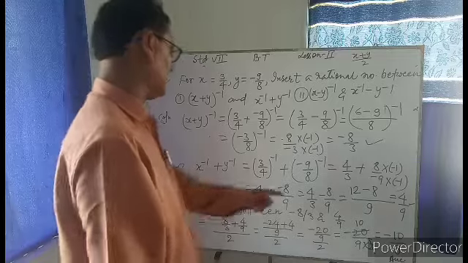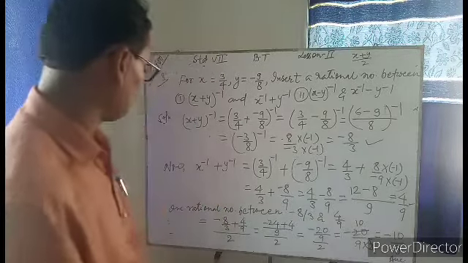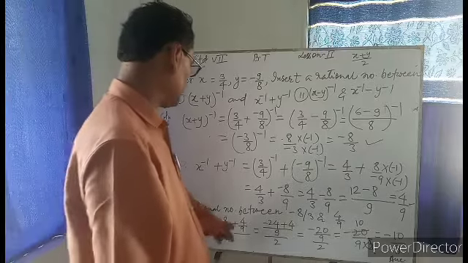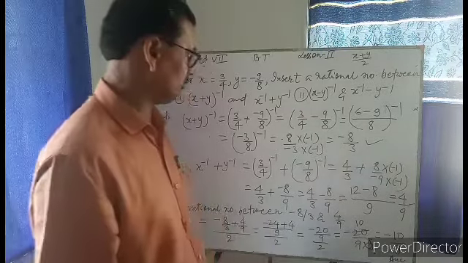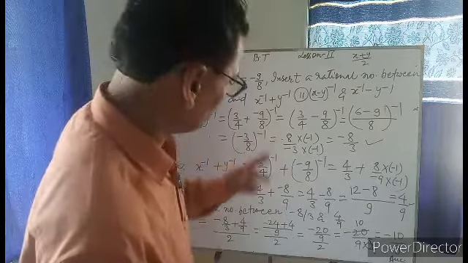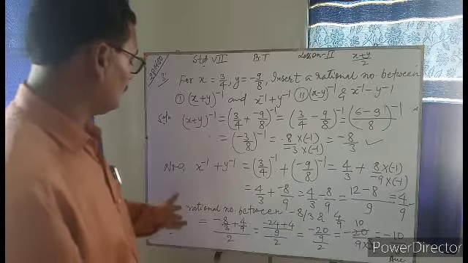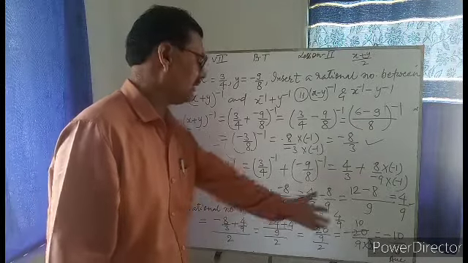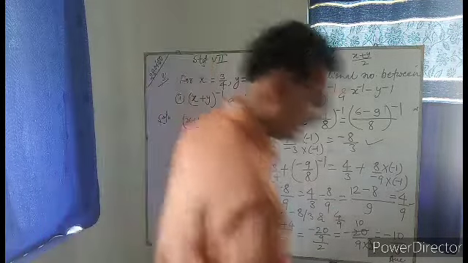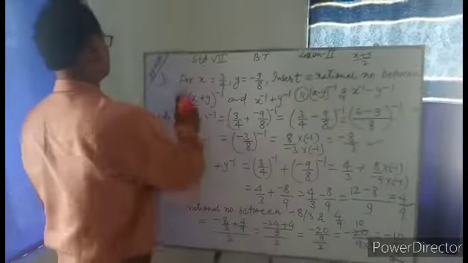Now one rational number between minus 8 by 3 and 4 by 9, that is minus 8 by 3 plus 4 by 9 whole divided by 2, because you know x and y are two rational numbers, then x plus y by 2 is a rational number between x and y. So we have done this like this and we have got this minus 10 by 9. Okay, all of you must have understood it.